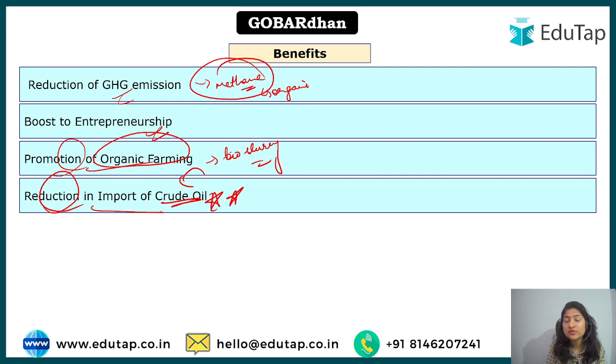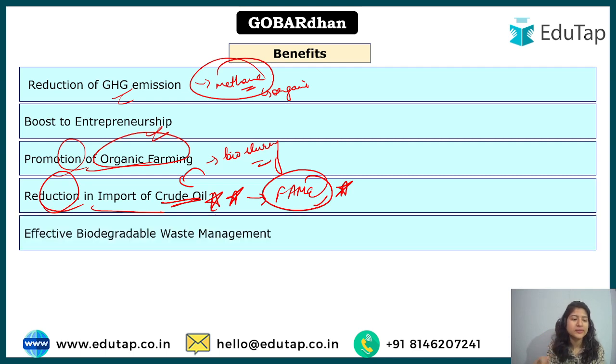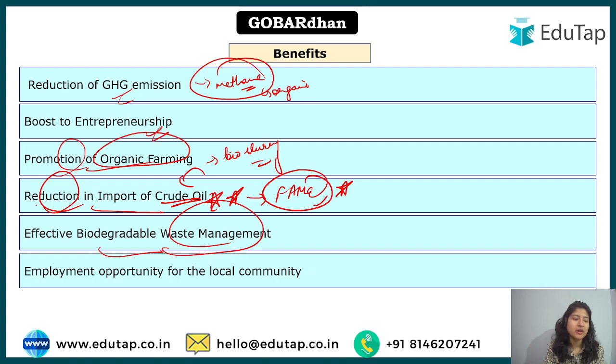And we have learned an important lesson from the Ukraine-Russia war, that we can't be dependent on other countries, because if something happens there, everybody is going to suffer, right? So that is why it is going to reduce the import of crude oil. And of course by this again I'll say the FAME scheme is very important. When we are studying about the reduction in import of crude oil, you can find this in the playlist of government schemes. Effective biodegradable waste management, of course we are effectively managing the biodegradable waste.